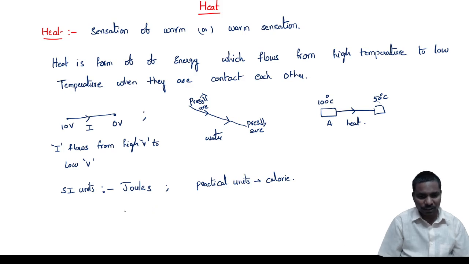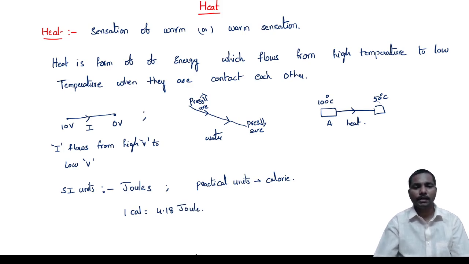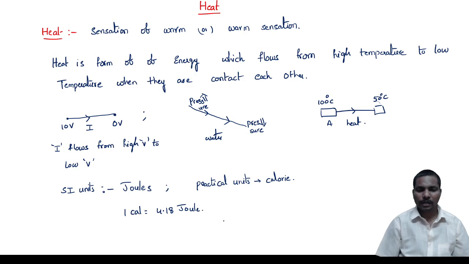You know very well the relation: 1 calorie is equal to 4.18 joules, or 4.2 joules. So the calorie is a bigger unit than the joule. And 1 joule is equal to 0.24 calories.